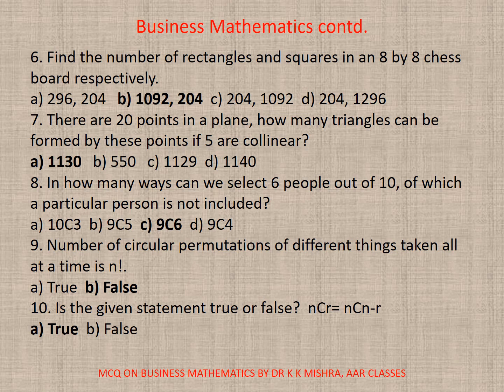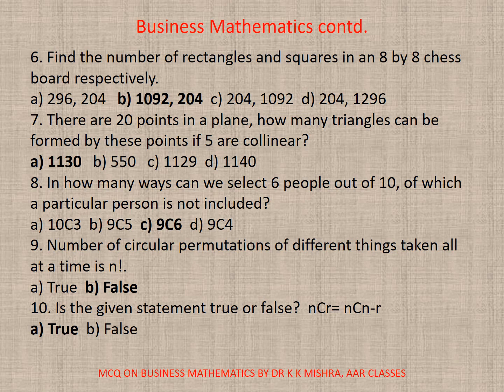7. There are 20 points in a plane. How many triangles can be formed by these points if 5 are collinear? Here the correct option is A, 1130. 8. In how many ways can we select 6 people out of 10 of which a particular person is not included? So the correct option is C, that is 9C6.